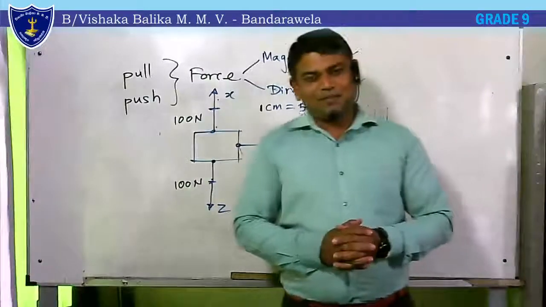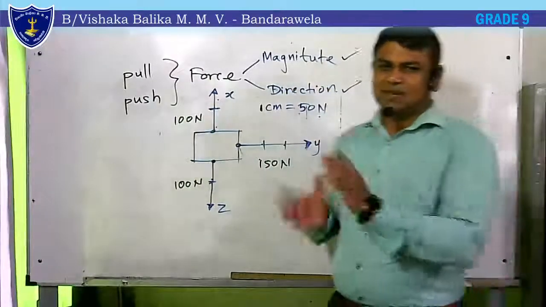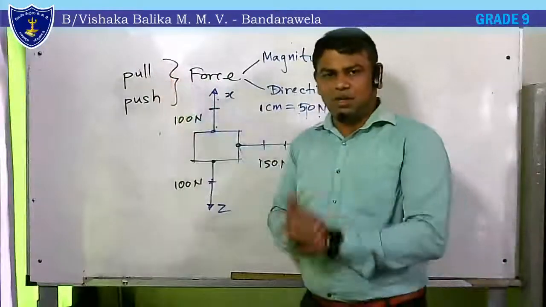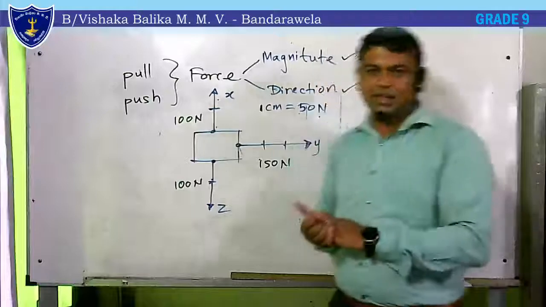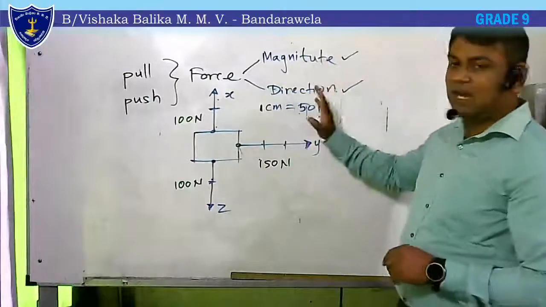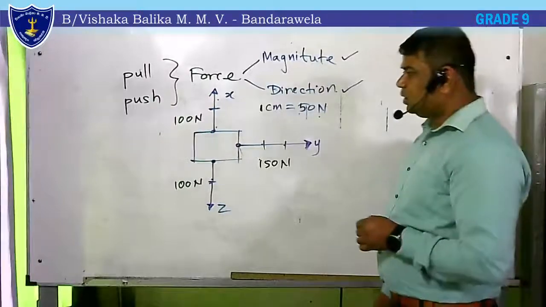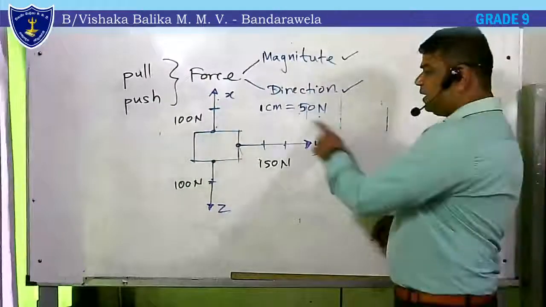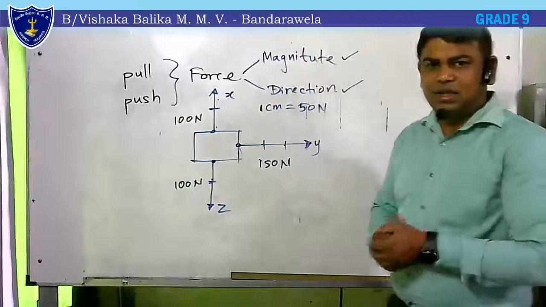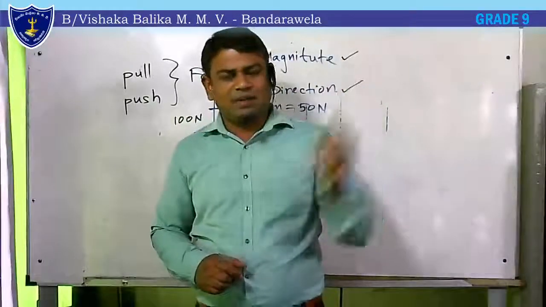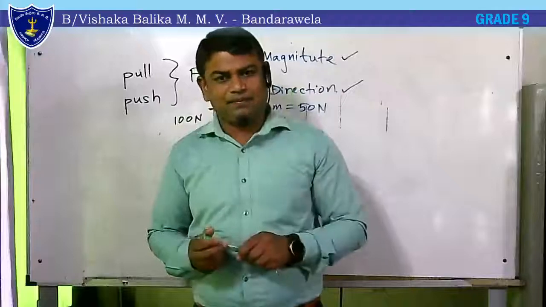Then again, I will make a small summary here. Force is basically a push or a pull, and force is a vector quantity because it has a magnitude and a definite direction. Force is measured in newtons to respect Sir Isaac Newton, and force is measured by the instrument called the spring balance or Newton's balance.